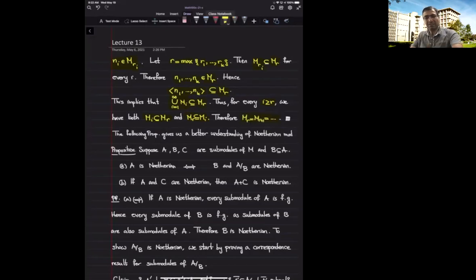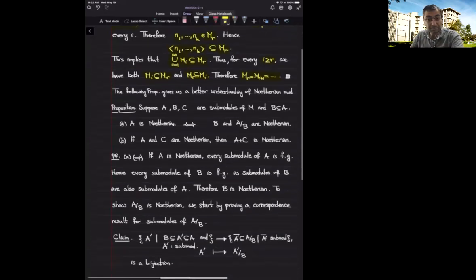We wanted to say that every ascending chain of submodules would stop at some point. So that implies that M is Noetherian.